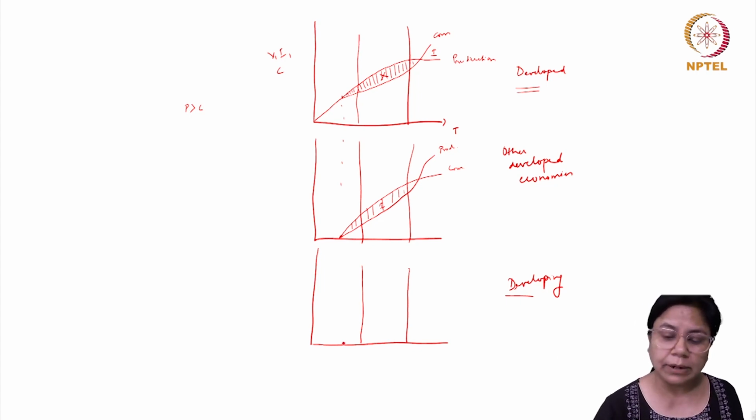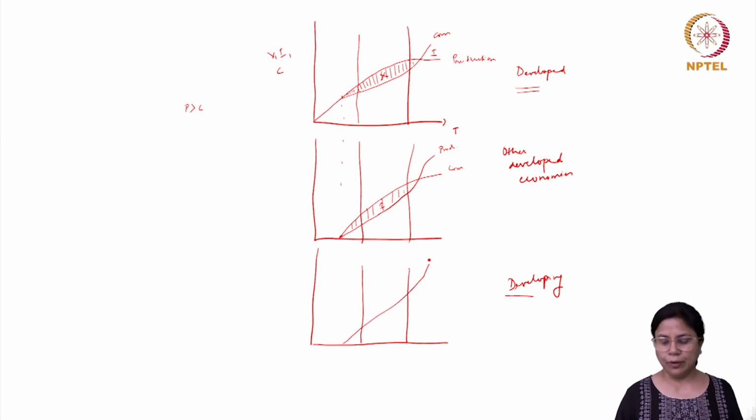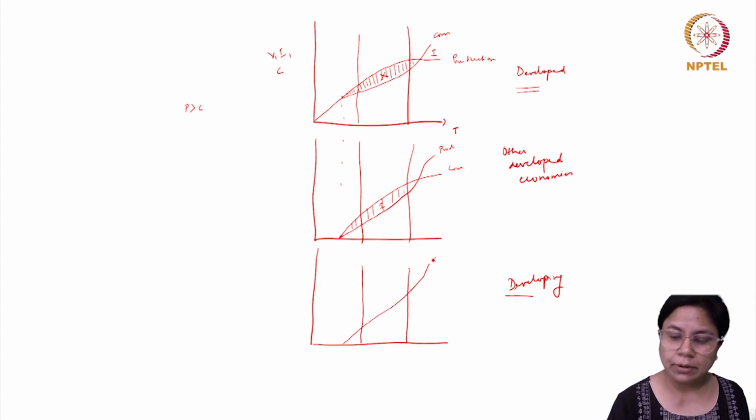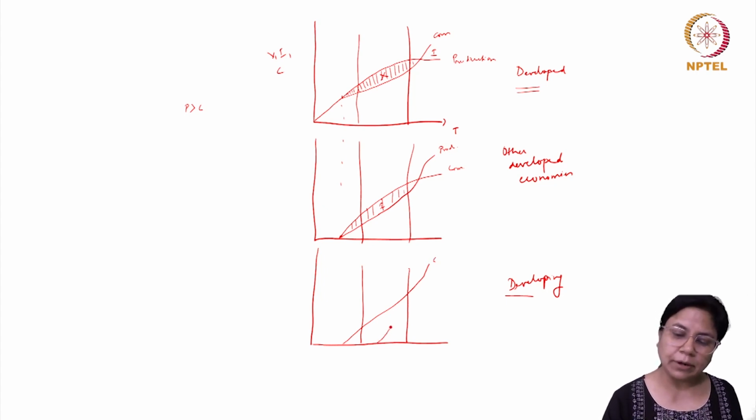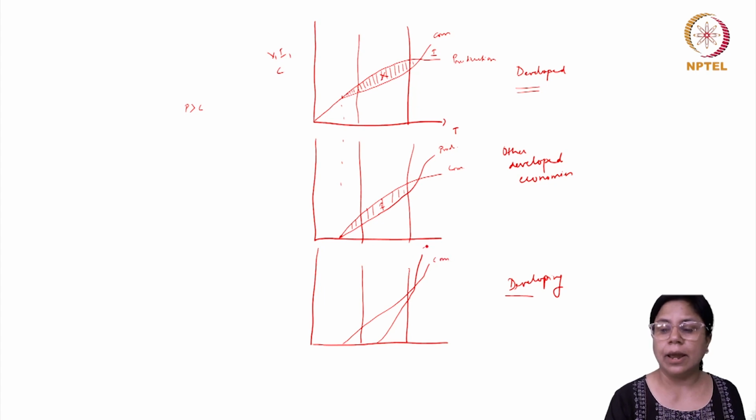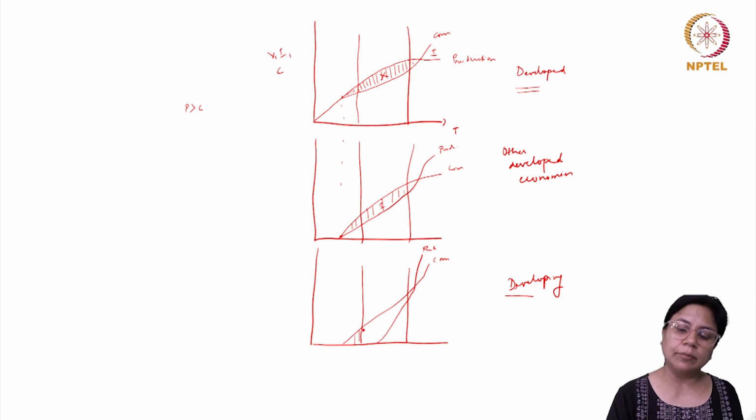There is a possibility that initially there is a certain amount of consumption and no production happening, but later a certain production begins to emerge. So this is the consumption and this is the production for the developing economy. Because of these divergences, these are the imports here.